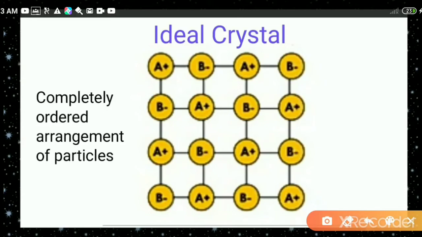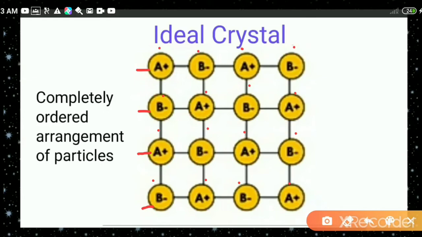A positive is the cation, B negative is the anion, then cation, anion. That means you can see all cations and anions are arranged alternately to each other. Throughout the crystal, the arrangement of cations and anions is in this way.